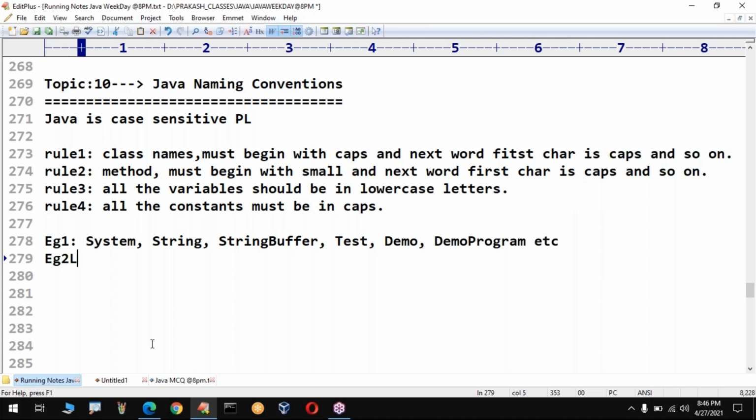Sir, I have methods. No problem. Do you know println? Then parseInt, I is a capital letter. Then, sir, getData, D is a capital letter. Sir, putData, D is a capital letter. Like this, you can take methods. Like this, you have to take a method name.